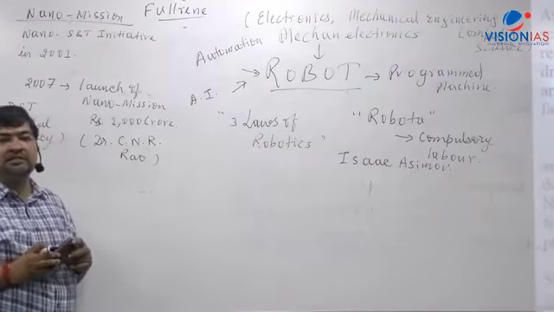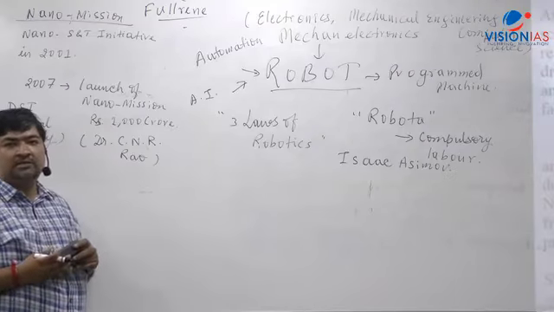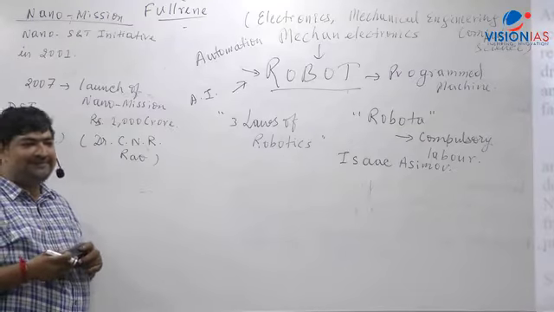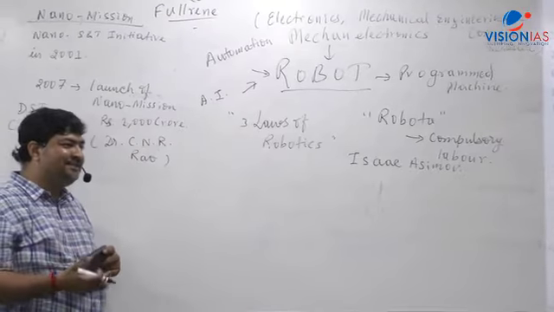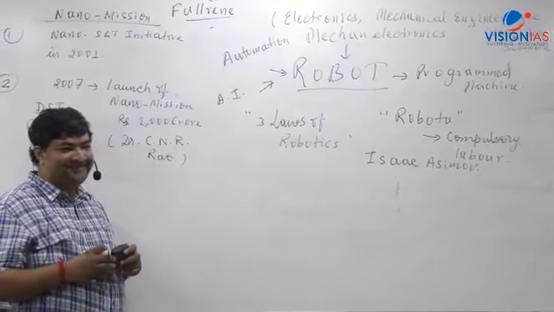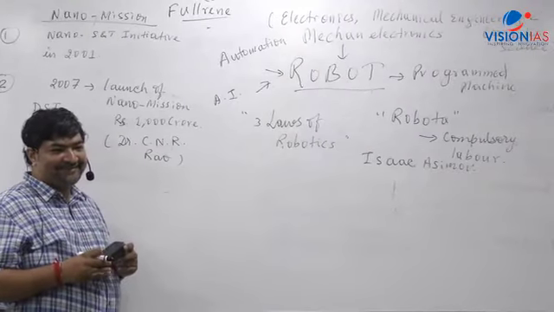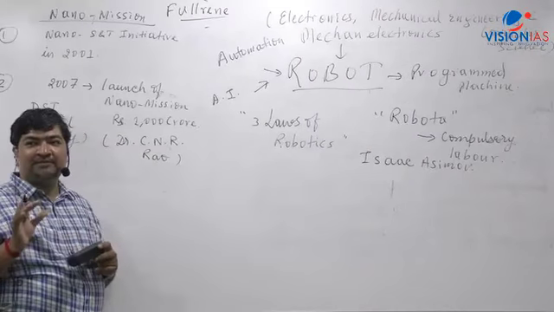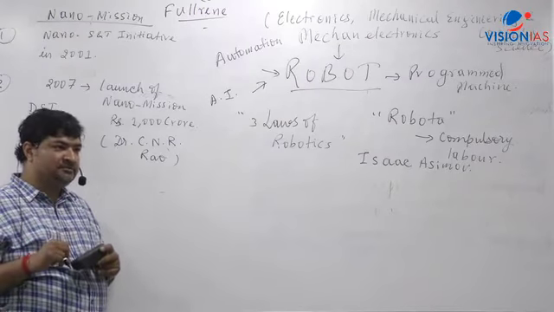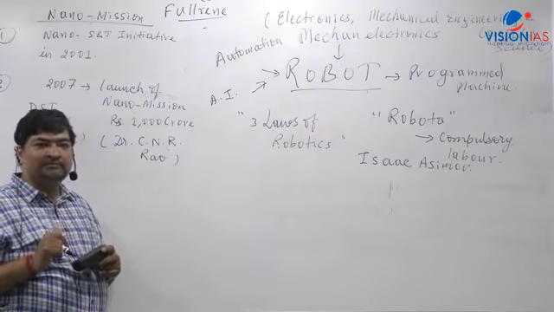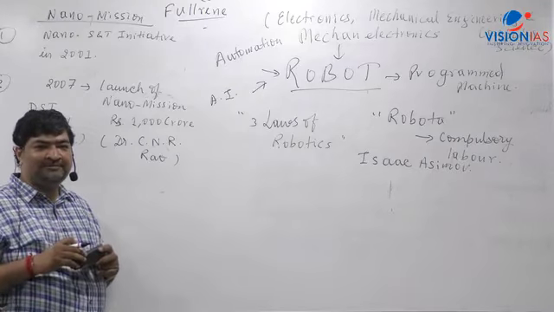Right, what is artificial intelligence? What do you mean by artificial intelligence? Kritrim buddhimata. So what is that intelligence in you? To act functionally in the mind of oneself. Okay. See, artificial intelligence comes in two contexts. One is problem solving. How do we solve a problem? How do humans solve a problem?